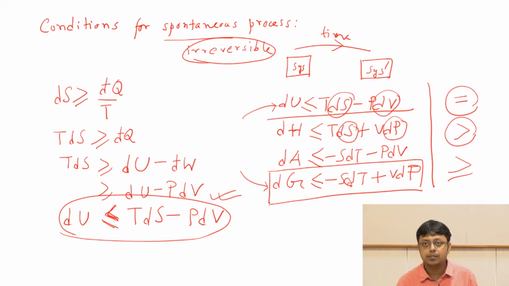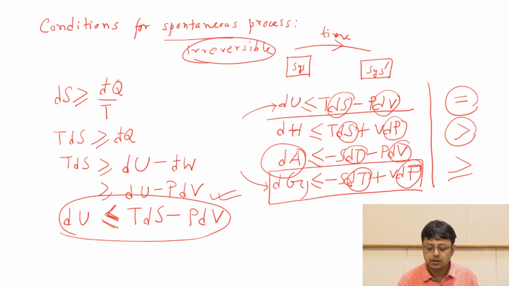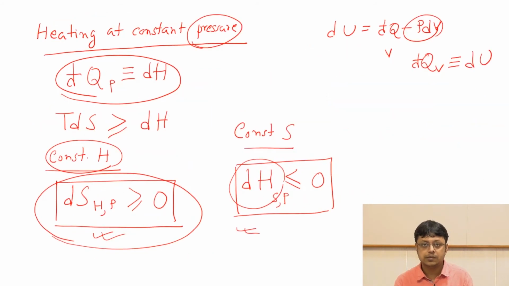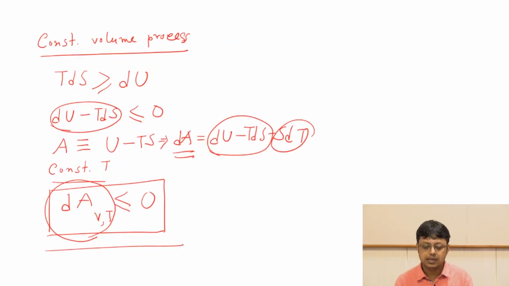Natural choices in experiment are pressure, temperature, volume. Those you can keep constant. You can either keep temperature and pressure constant, or you can keep temperature and volume constant. If you keep the temperature and volume constant, then your condition is dA is less than or equal to 0. And if you keep the temperature and pressure constant, then your condition for spontaneity is dG less than or equal to 0. When I say less than or equal to and say spontaneity, it means spontaneity and equilibrium together. If you consider only spontaneity, it will be less than.